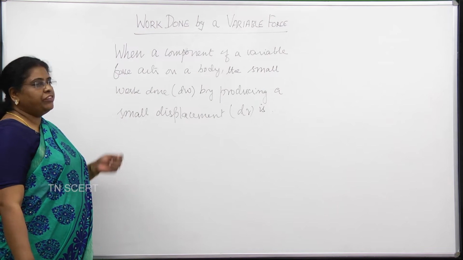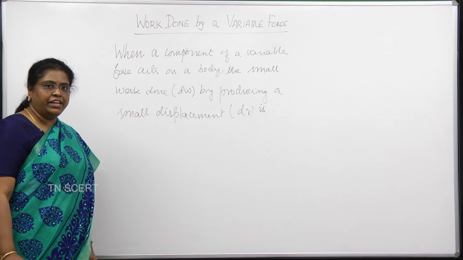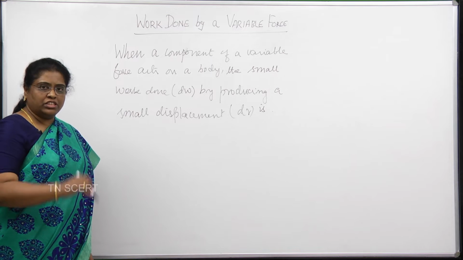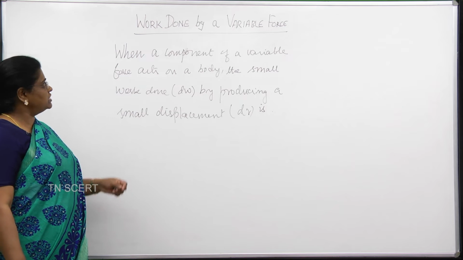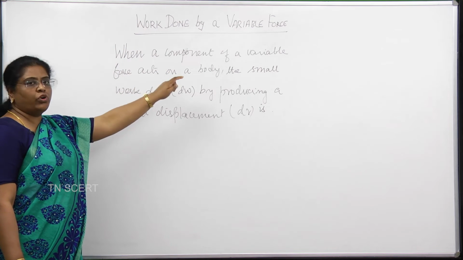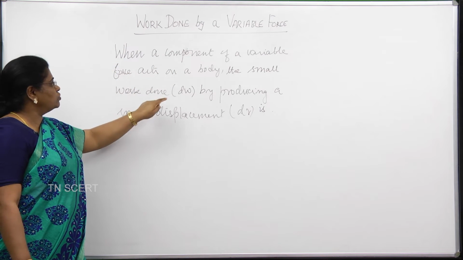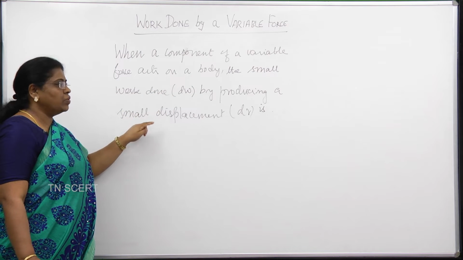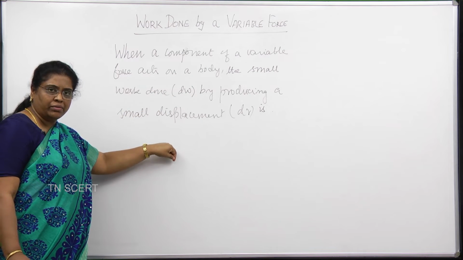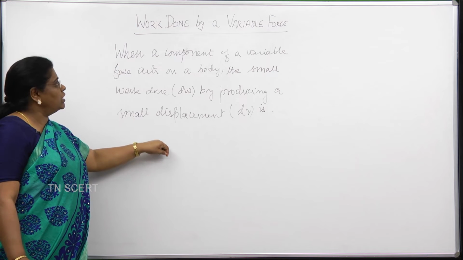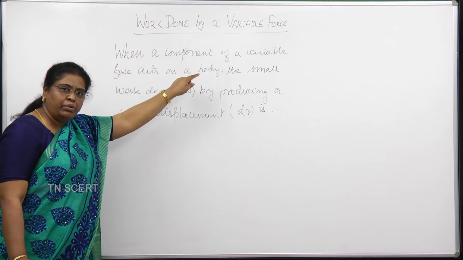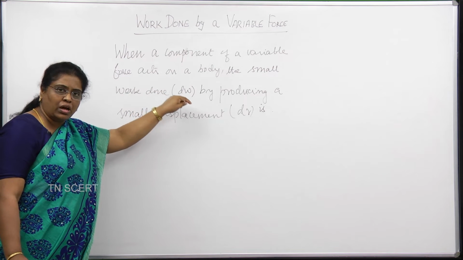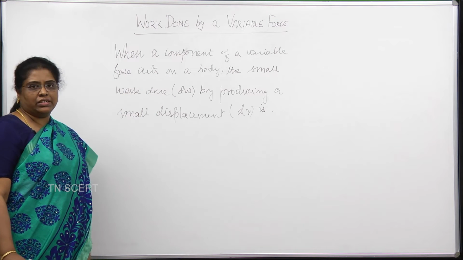Now, if you recollect how we defined the work done by the constant force, it was similar. We just said when a constant force acts on an object, the small work done producing a small displacement, and we wrote the formula. Here also we are talking about the same, but a component of a variable force is acting producing a small displacement by doing a small work dW.